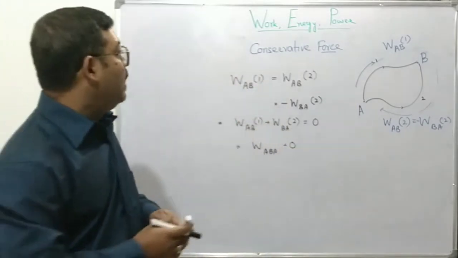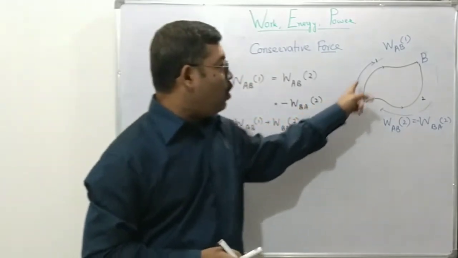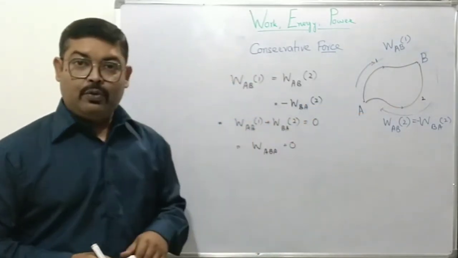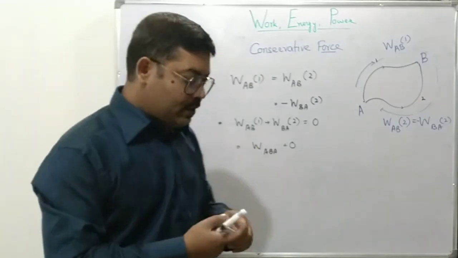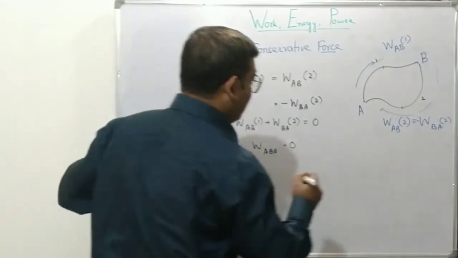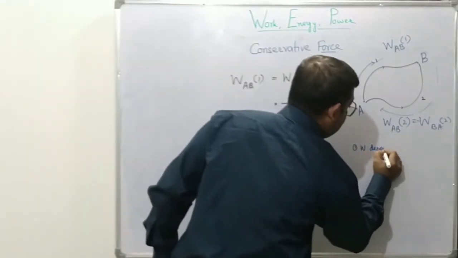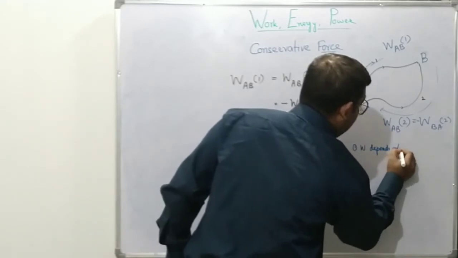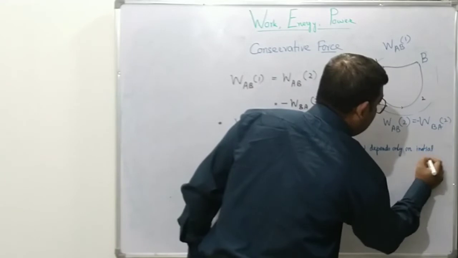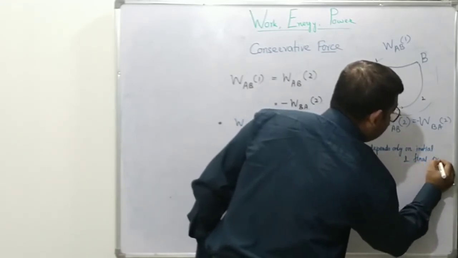In other words, in case of conservative field or conservative force, work done in a closed path is equal to 0. So we have come across two important properties of conservative forces. Number one, work done depends only on initial and final position.